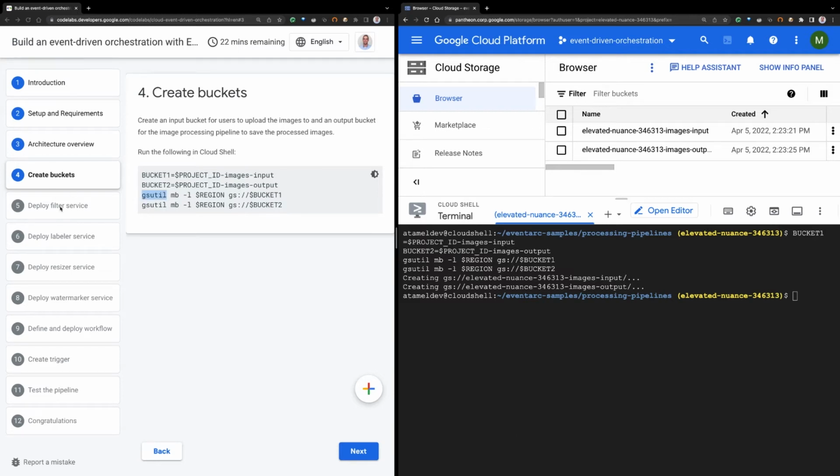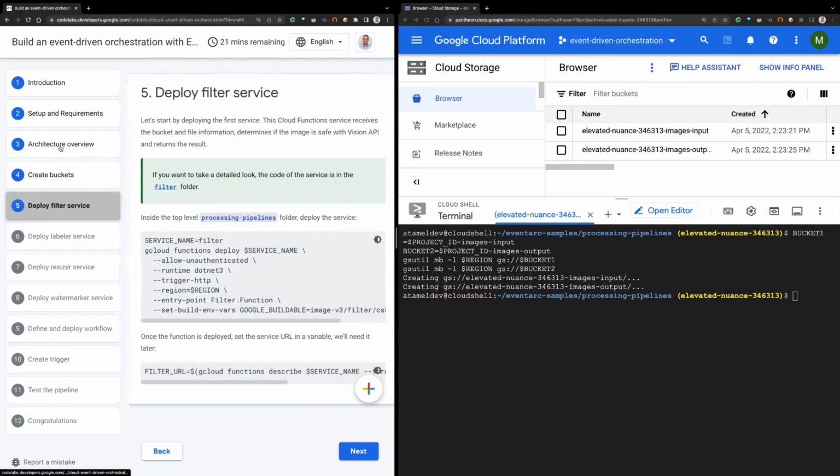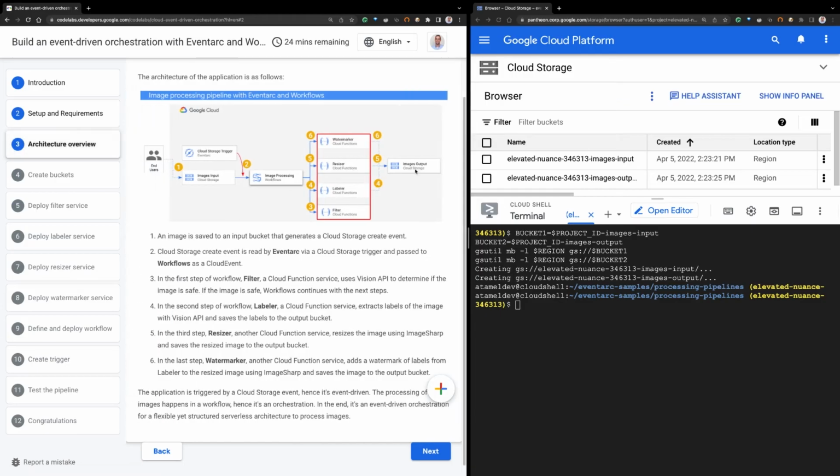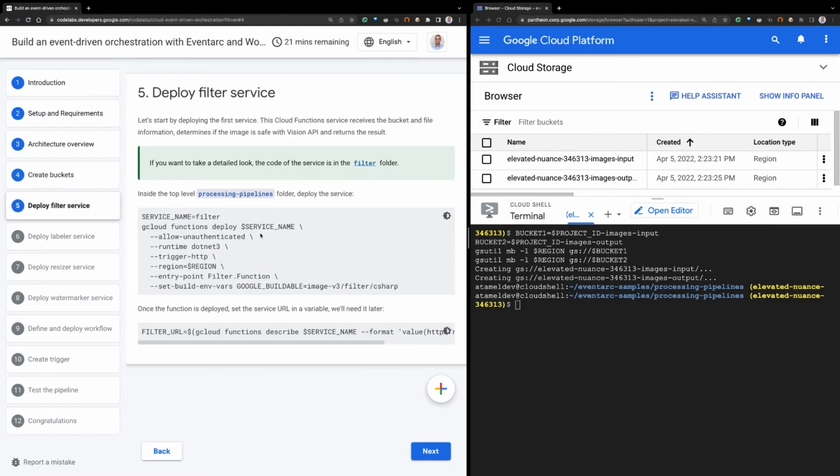Now next, we want to deploy the filter service. Before we do that, let's go back to the architecture overview. So we created the buckets. Now let's deploy the filter service, the first service that we want to deploy. And before I show you the code, let me actually run this deployment script. So let's run this, and as it's deploying, I want to explain what this function does.